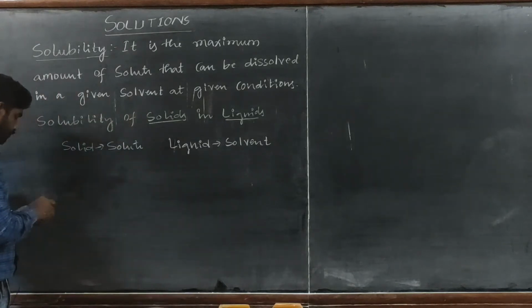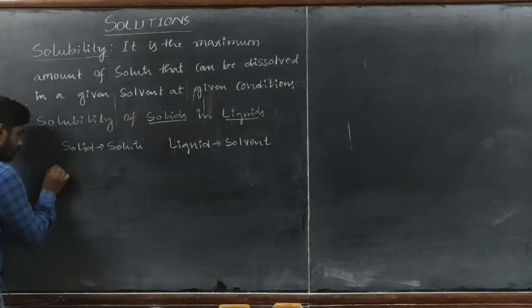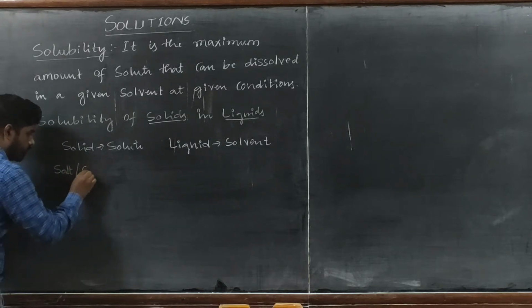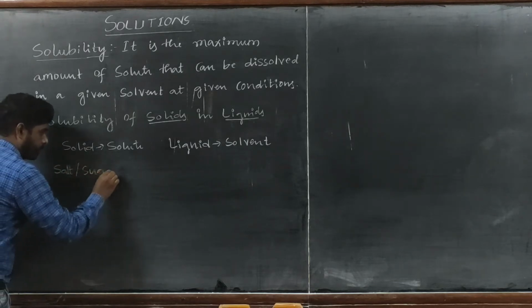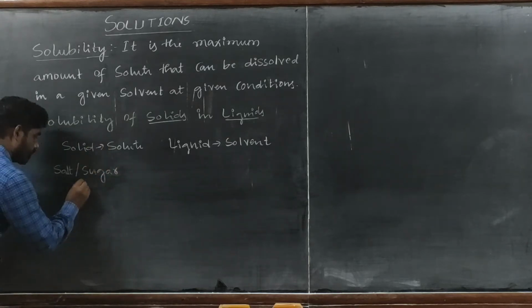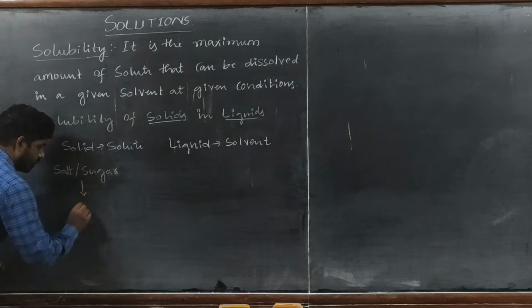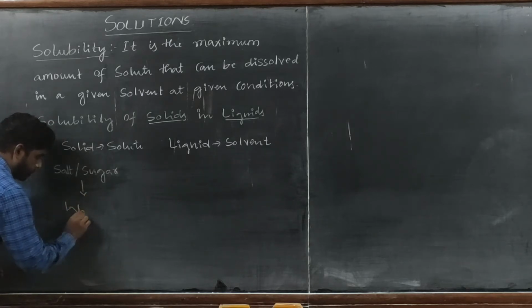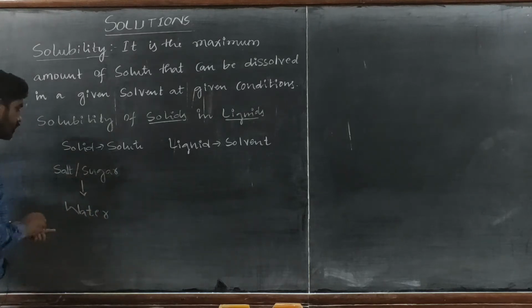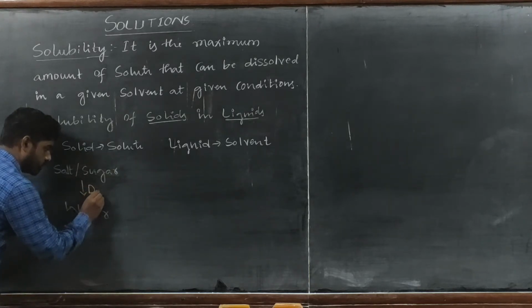First I will consider salt or sugar, that is NaCl or sugar, in water. First I will mix this in water. This salt or sugar completely dissolves.